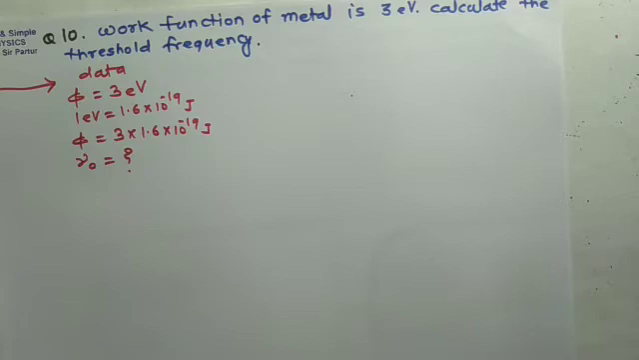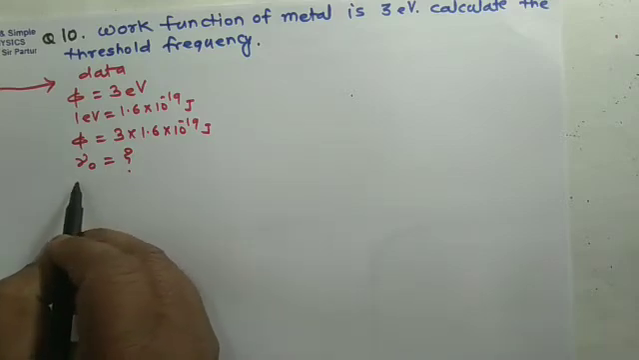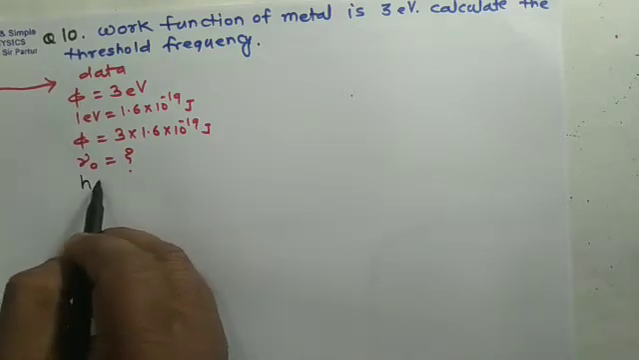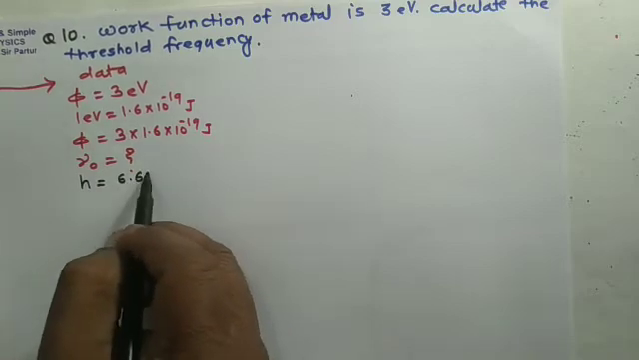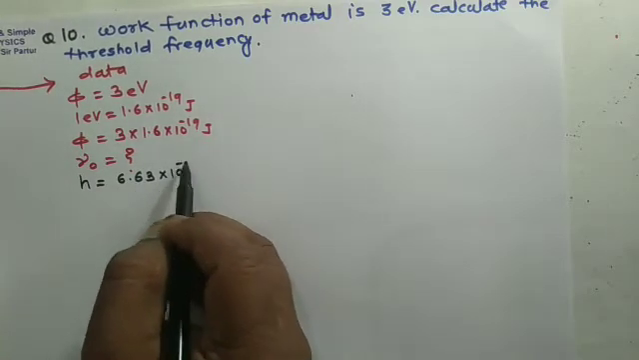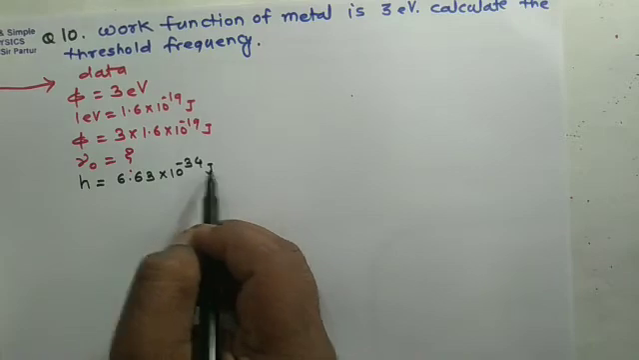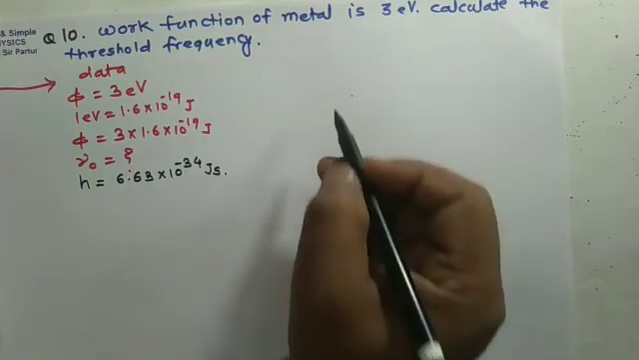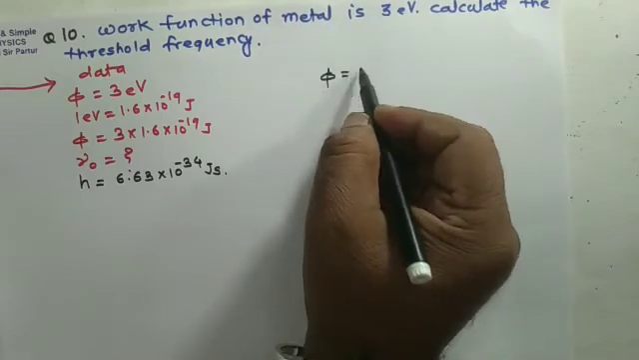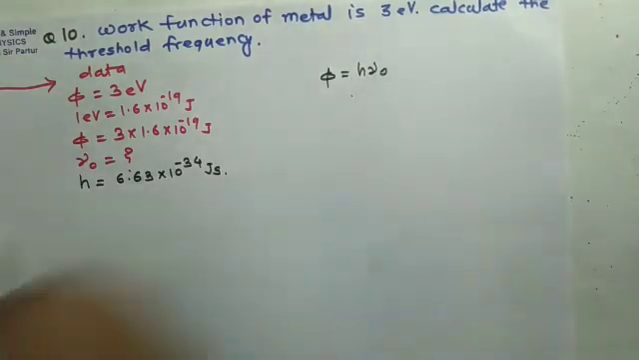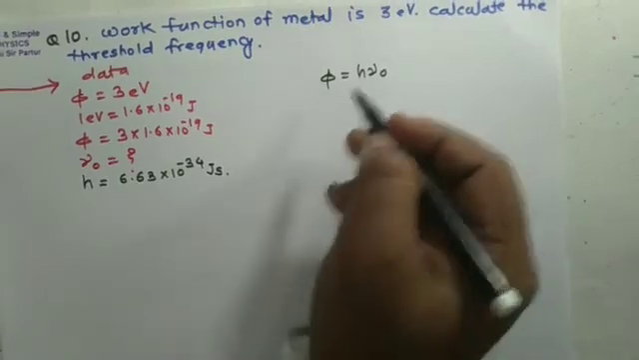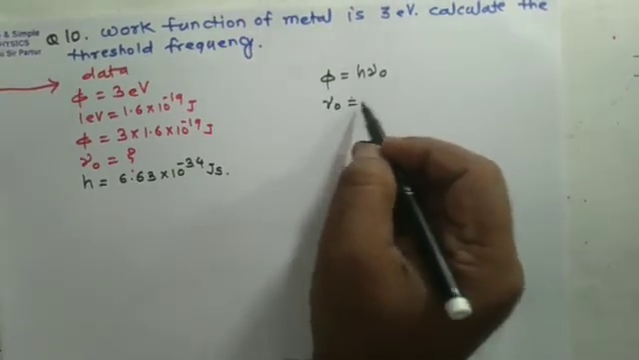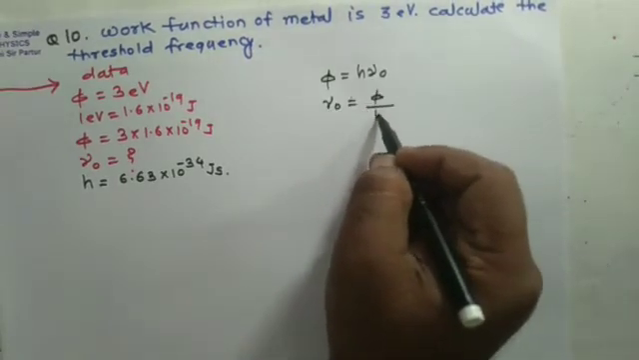But here a constant value is not given. We can write constant value, that is h. h having value 6.63 into 10 to the power minus 34 joule second. So we use a formula. That formula will be phi is equal to h nu 0. If we rearrange the term, so nu 0 is equal to phi upon h.